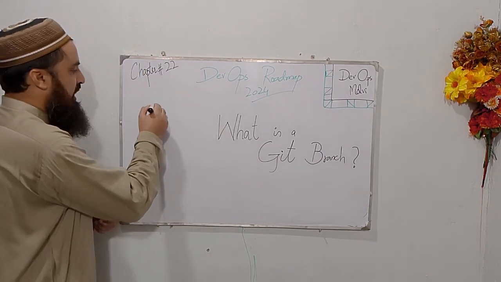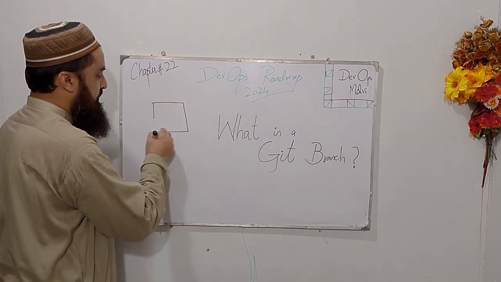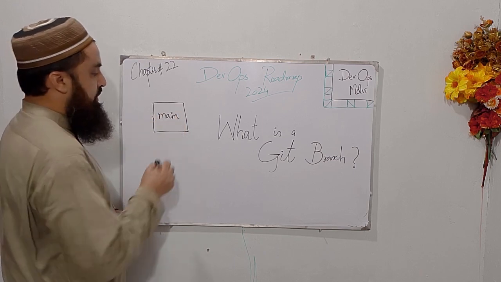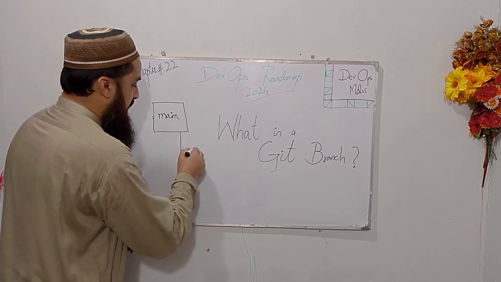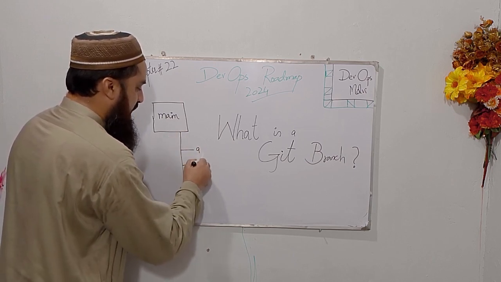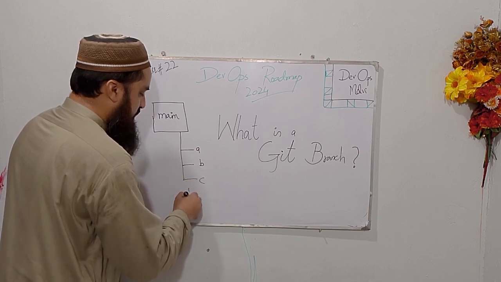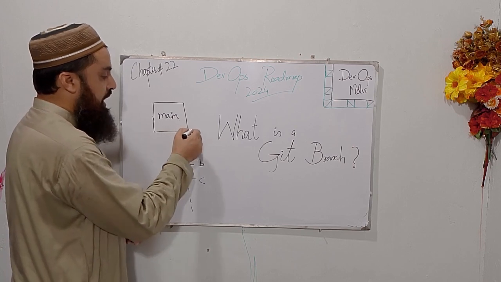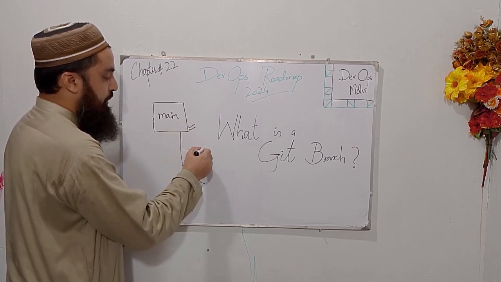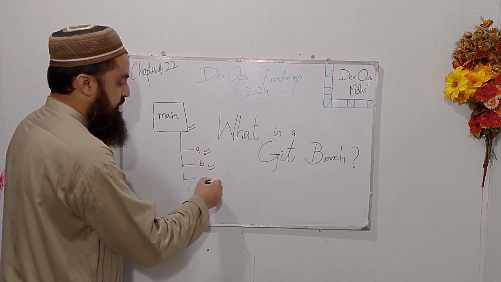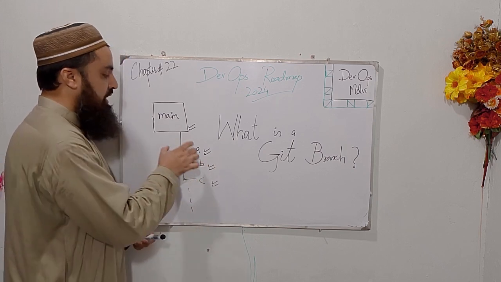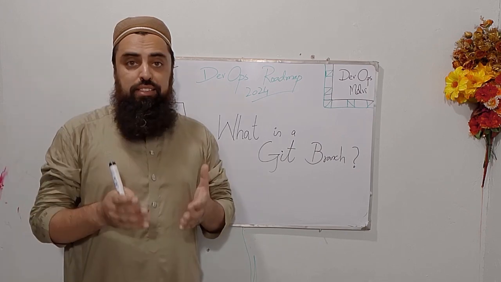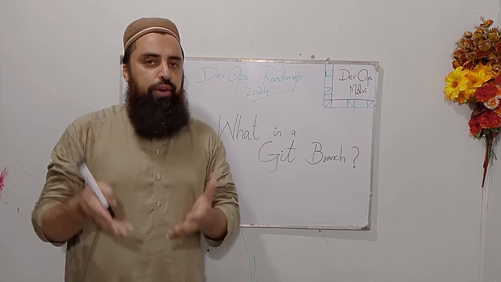For instance, if I have this main project with main as the main branch, and now I want to create branch A, branch B or C and so on, then if all the branches are created from the main branch, they will have every content of the main branch in each of the A, B and C branches. So we can say that each branch is a copy of the main repository. But the question is, why should we create a new branch every time?